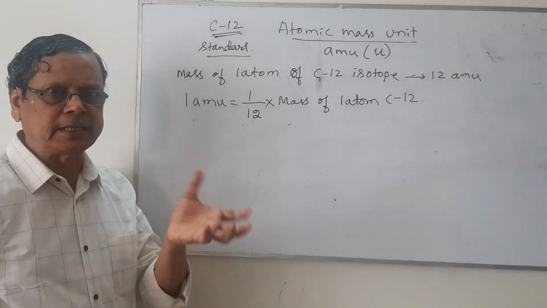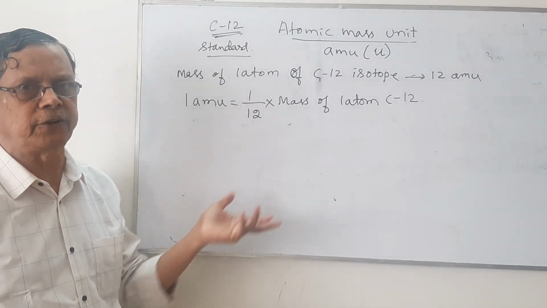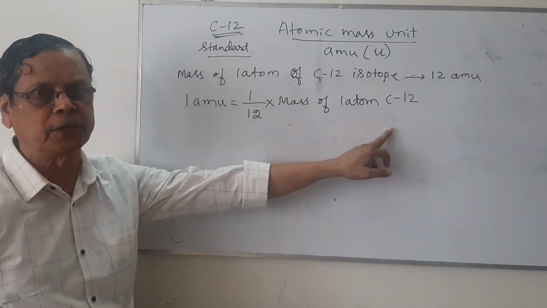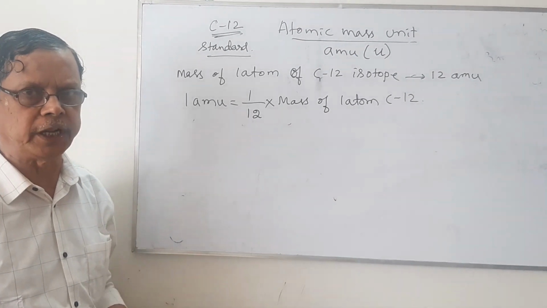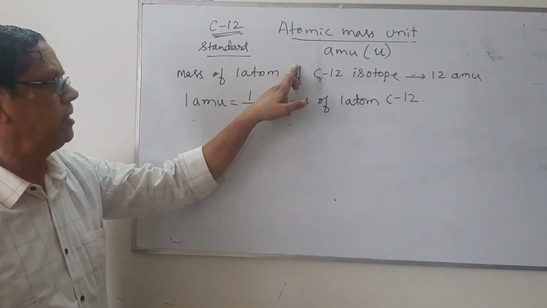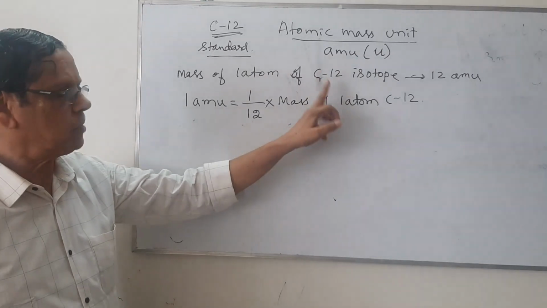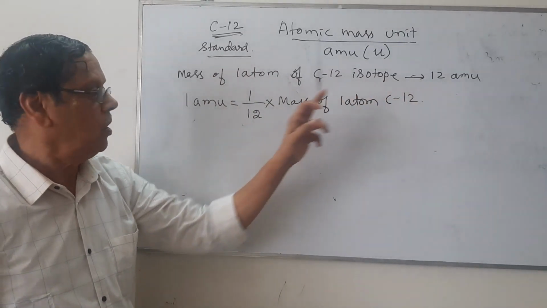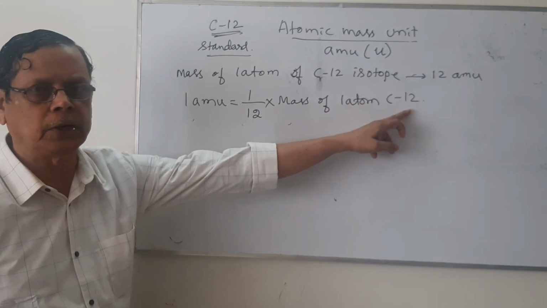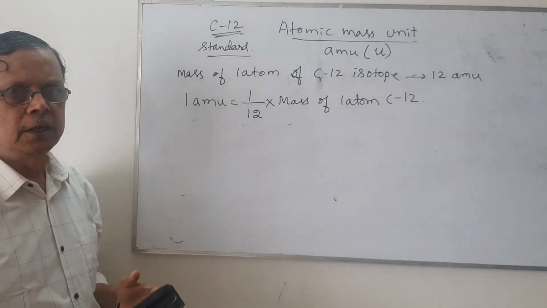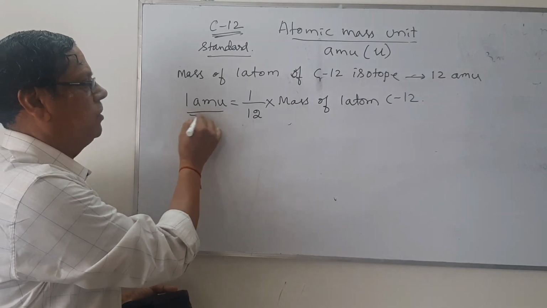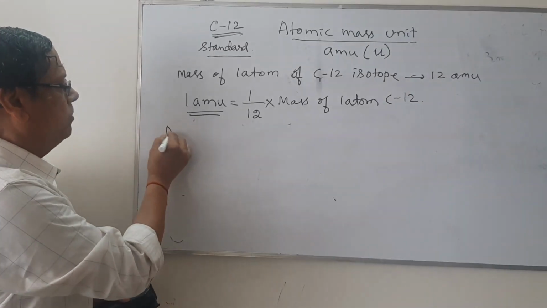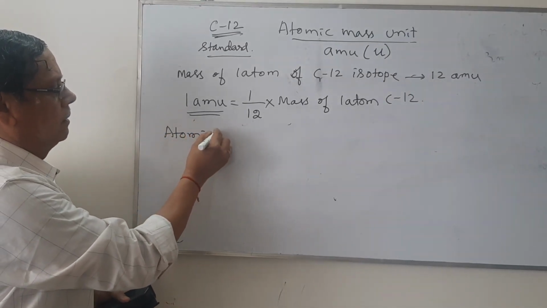Isotopes are the atoms of the same element having same atomic number but different mass numbers. Carbon will exhibit two types of isotopes. One is carbon 12 isotope, another carbon 14 isotope. But abundant isotope of the carbon is C12. That's why we are taking this as a standard one, and its mass is taken as 12 atomic mass unit. 1/12 of this mass of one atom of carbon 12 is taken as one atomic mass unit. That's why using this as one atomic mass unit for the carbon 12 isotope and divided by 12, we can measure the atomic masses of different atoms.